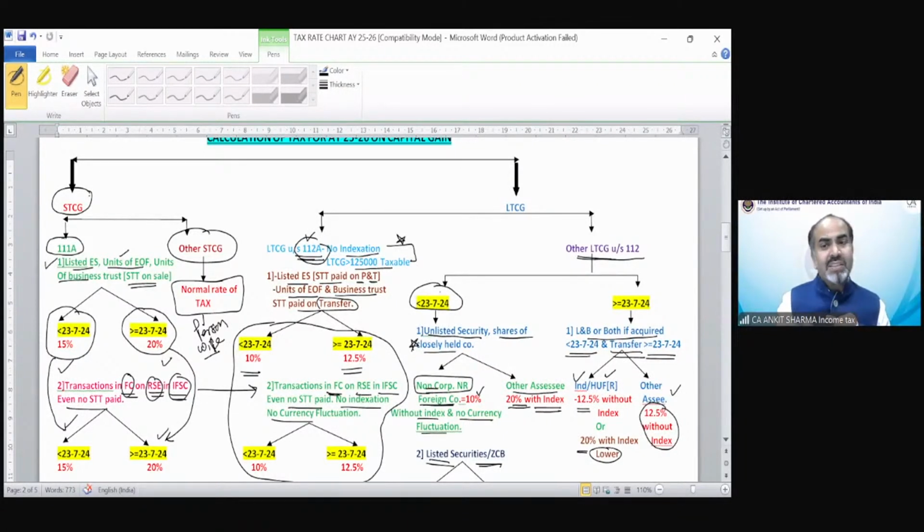For resident, the concept is different. For non-resident, the concept is different. So it's really important to make a diagram from the point of view of the question that is going to be asked, that how you will charge the rate of tax if it is a question of resident or non-resident, before July or after July. So from this chart, we made two other diagrams from the point of view of questions.